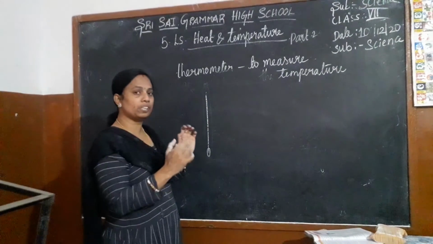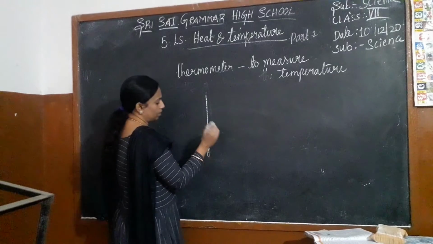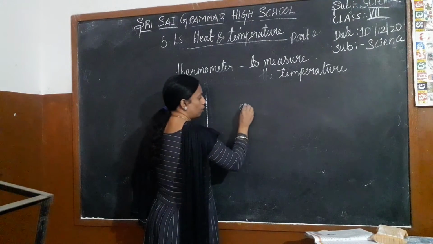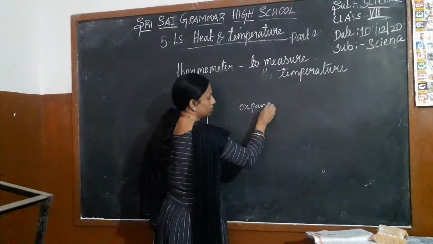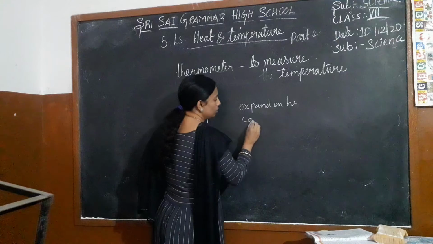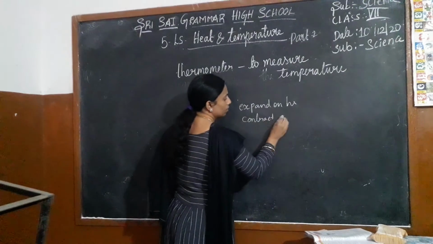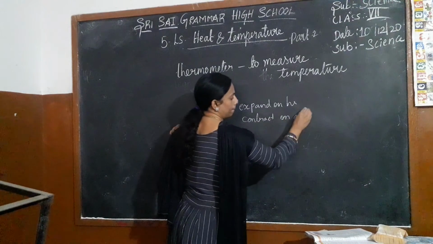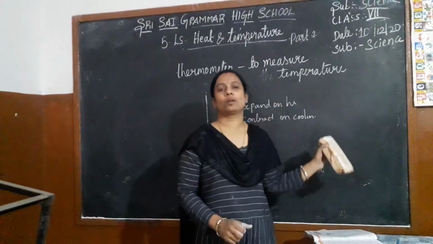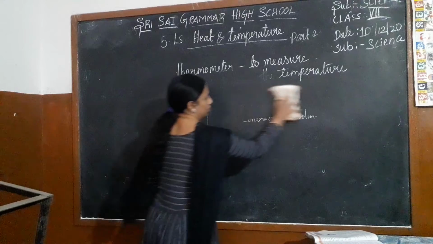So how does the thermometer work? The thermometer works on expansion on heating and contraction on cooling. On this basis only the thermometer works.